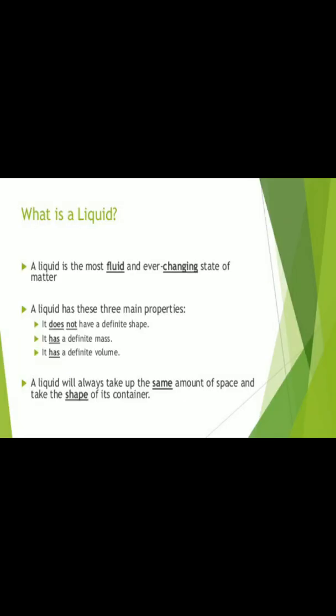Next one is liquid. In liquids, the particles, atoms or molecules are packed loosely. They do not attract each other so strongly, which means they are very loose. So they can move about more freely. They can tumble and slip over each other. That means they can move away from each other. That is why a liquid can flow.